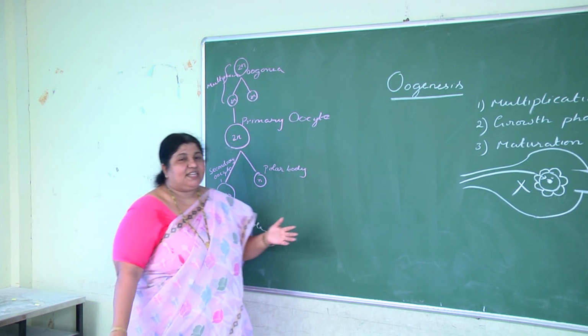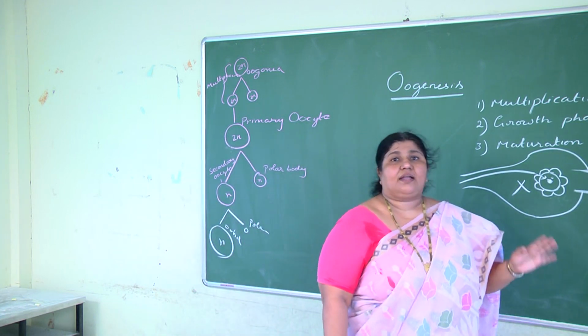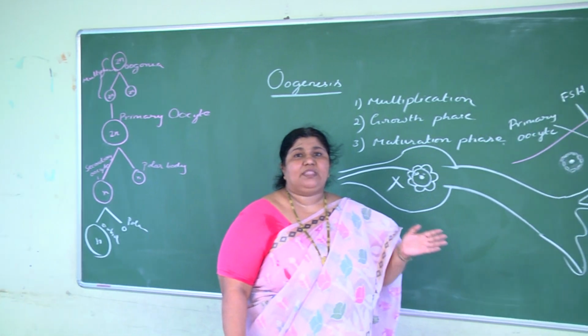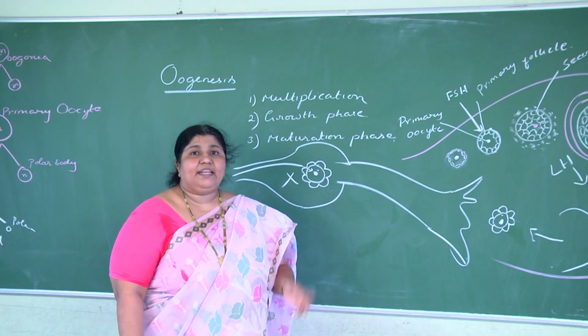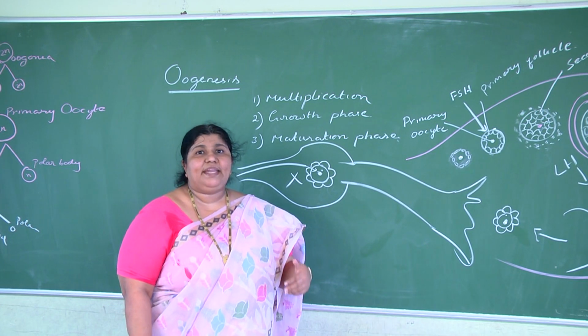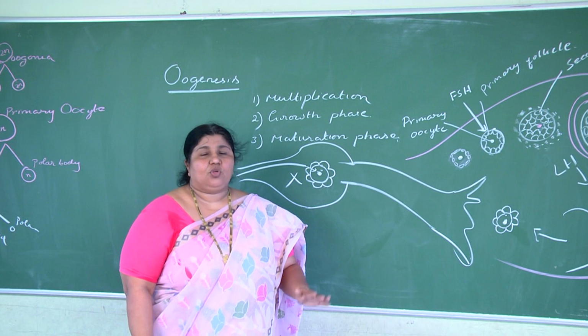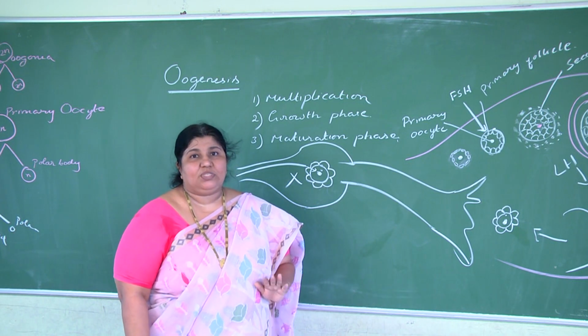So now oogenesis is completed. Completion of oogenesis occurs only when it meets with the sperm. Entry of the sperm completes meiosis 2, resulting in the ootid and second polar body. Okay children, so these are all the points about oogenesis.